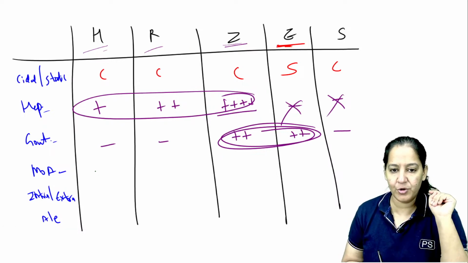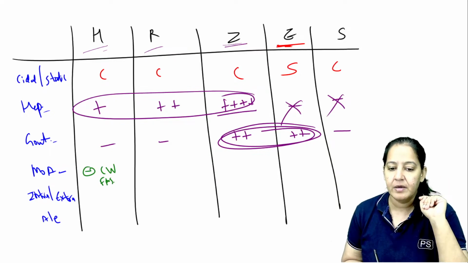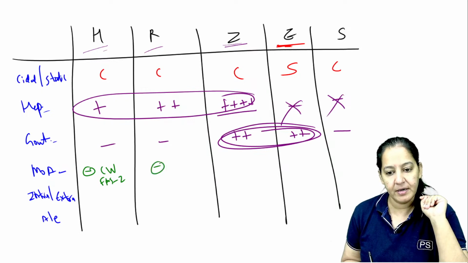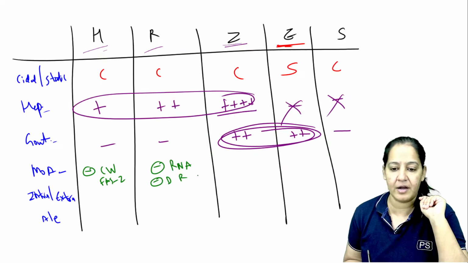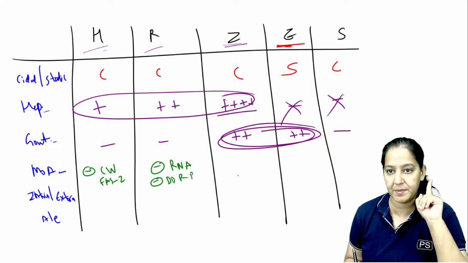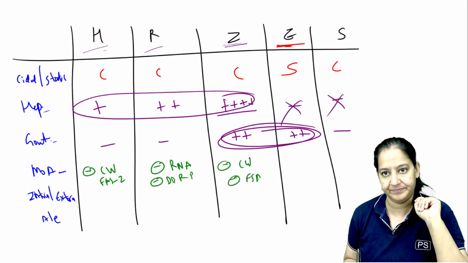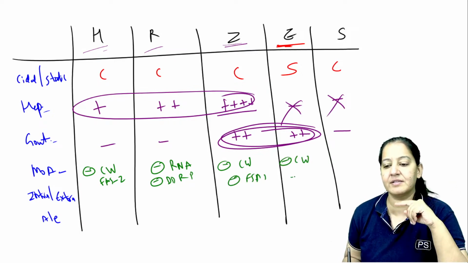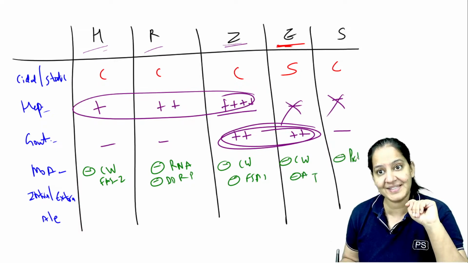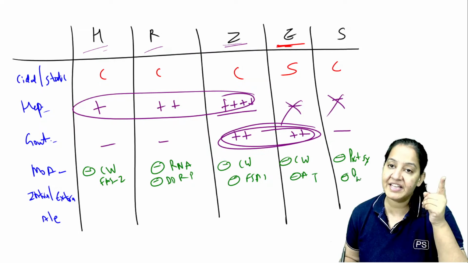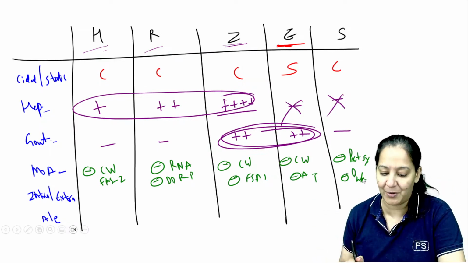Mechanism of action, I already told you. This one inhibits cell wall synthesis by inhibiting the enzyme FAS-II. This one inhibits RNA synthesis by inhibiting the enzyme DNA-dependent RNA polymerase. DNA-dependent RNA polymerase is the name of the enzyme. This one also inhibits cell wall synthesis by inhibiting FAS-I. This one also inhibits cell wall synthesis by inhibiting the enzyme arabinosyl transferase. And this one inhibits protein synthesis by inhibiting the initiation. This is how you have to write as quickly as possible.